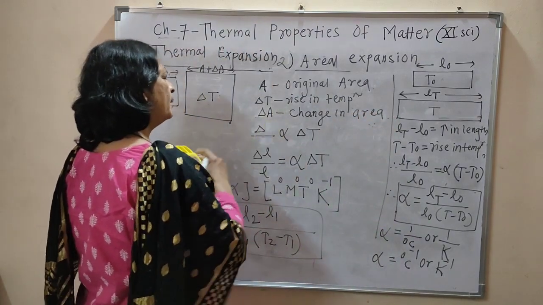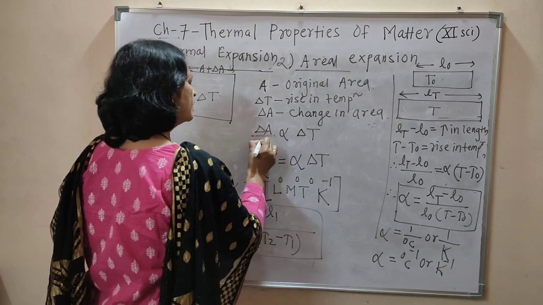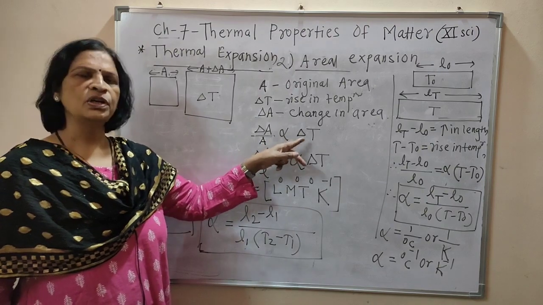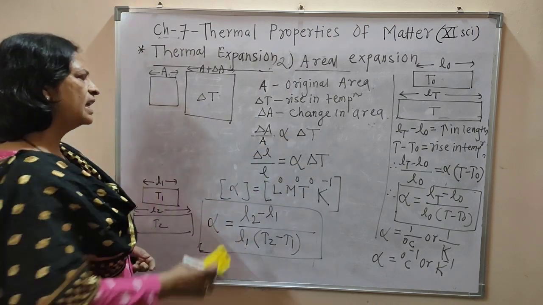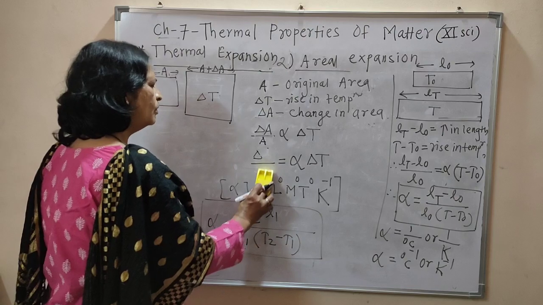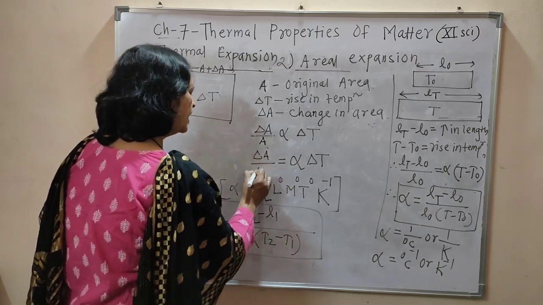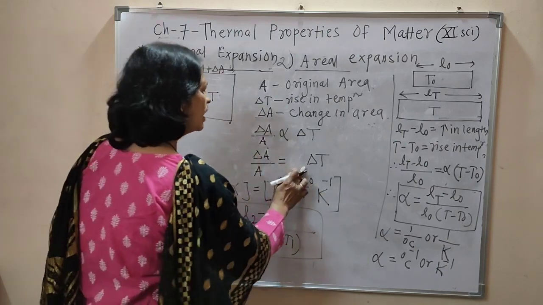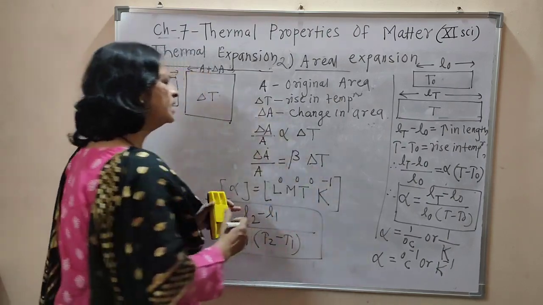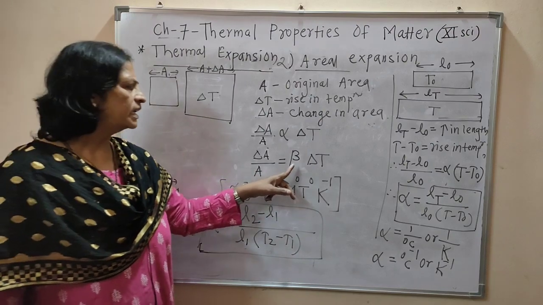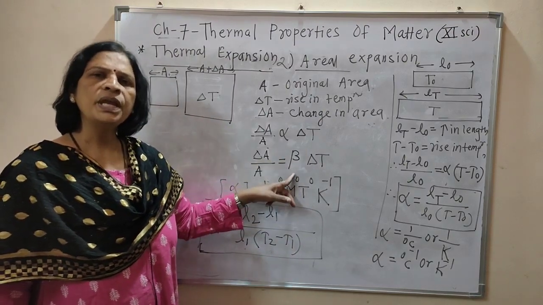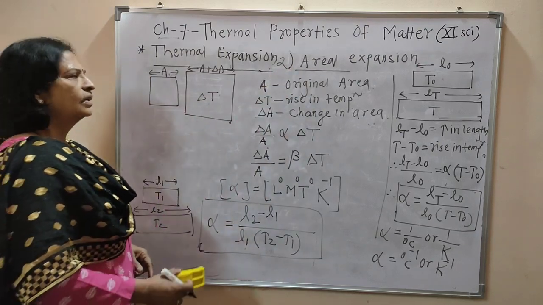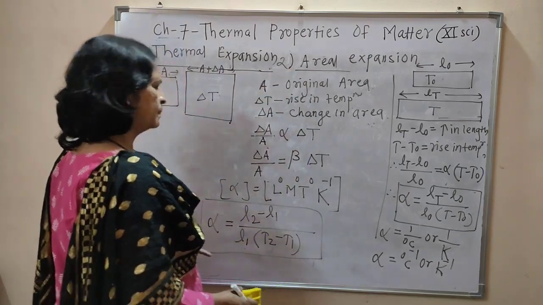Then delta A by A, that is the fractional change in area, is directly proportional to the rise in temperature, delta T. Now delta A by A is equal to, to remove this proportionality sign we have to keep a constant, and that constant is called beta. And this beta is called the coefficient of areal expansion.